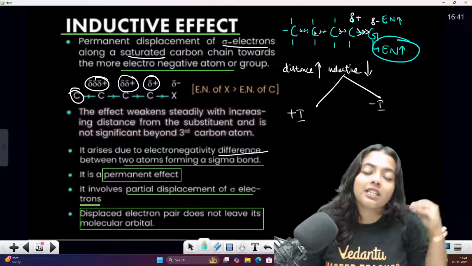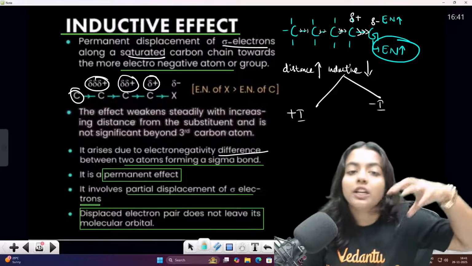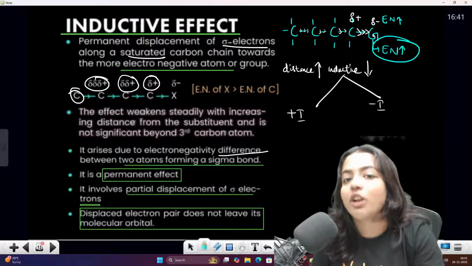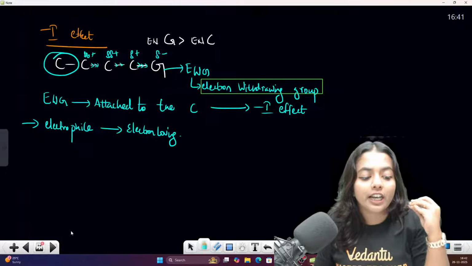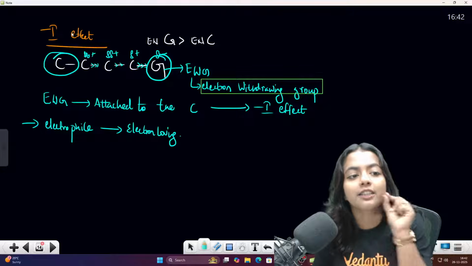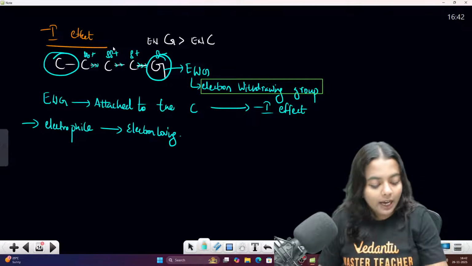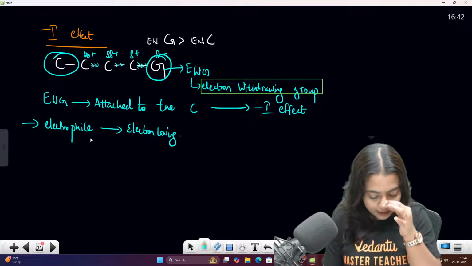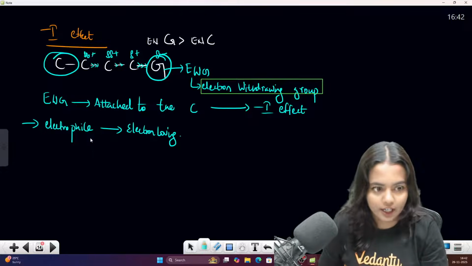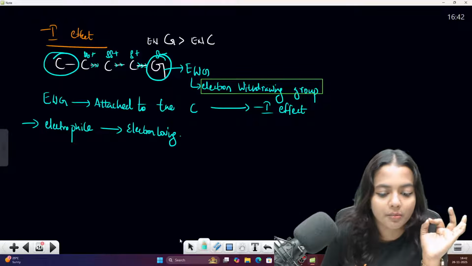So there is a displacement of this particular sigma bond, sigma electrons along the carbon bond. So that is what is called your inductive effect. In the inductive effect, when the attached group gets the electrons, that is called the minus I effect. There are many examples of the minus I effect. I'll tell you what the examples for the minus I effect are. Okay, just a second, give me some seconds.